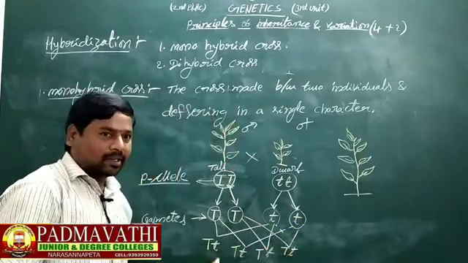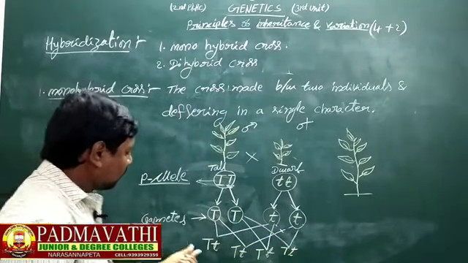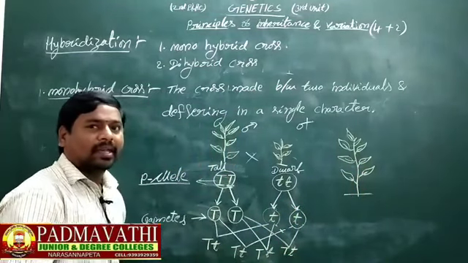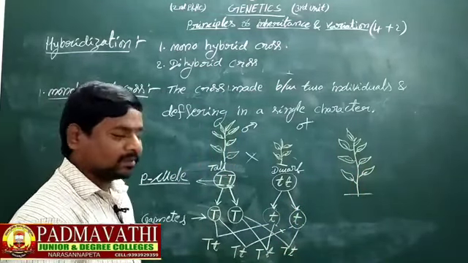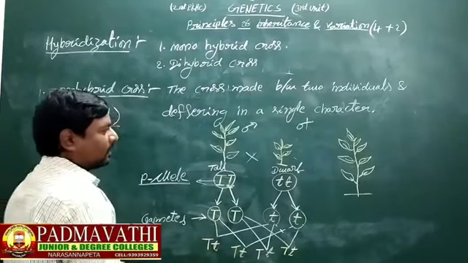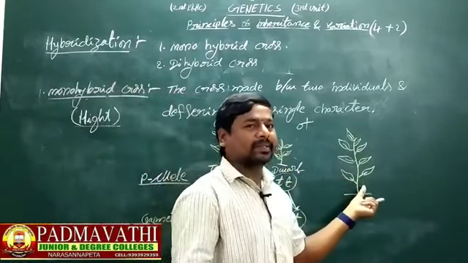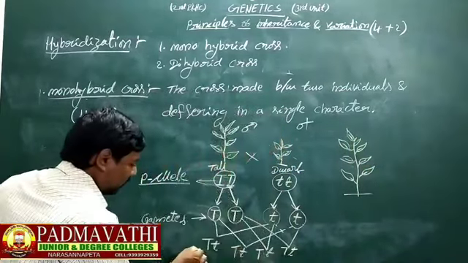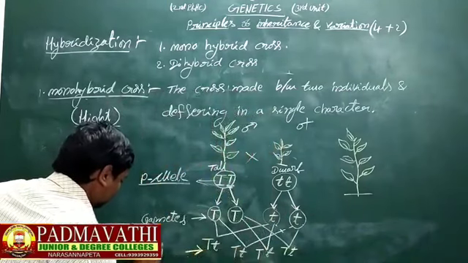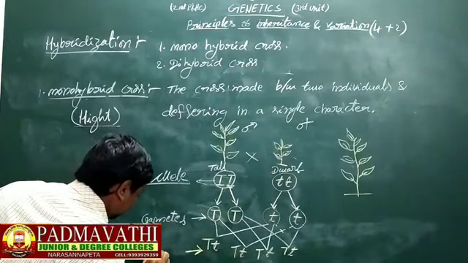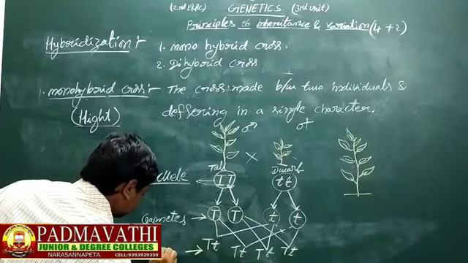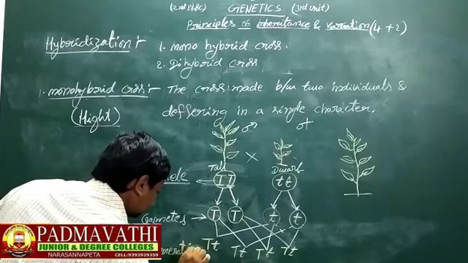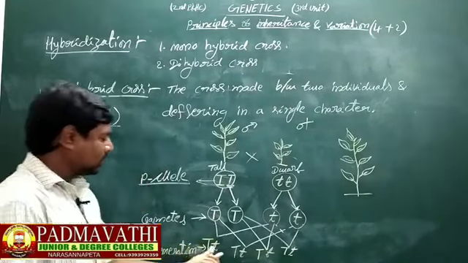In the first filial generation of the monohybrid cross, all are tall plants. What type of tall plants? Heterozygous tall plants. Why? Because one character of the parent is expressed in the first generation. So this is called the F1 generation, or progeny.